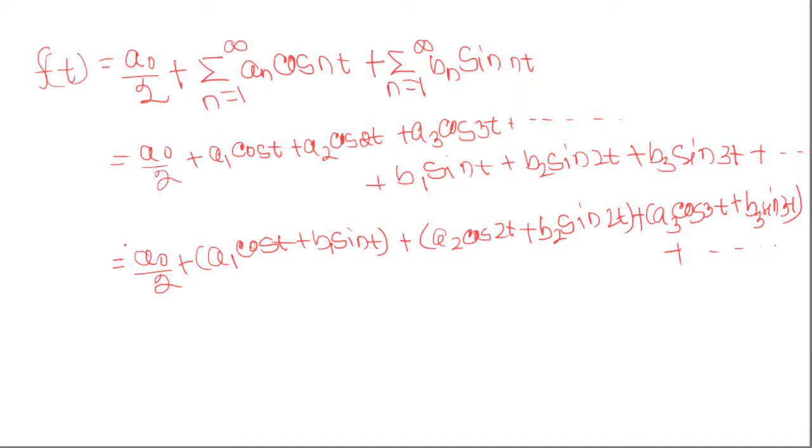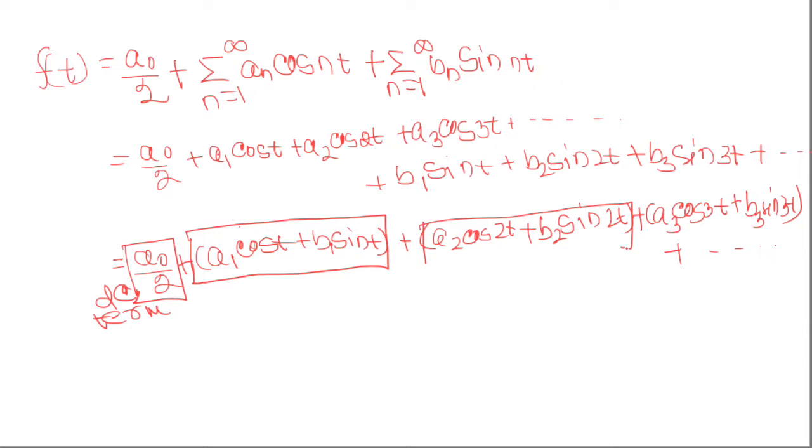Here this a naught by 2 is called the DC term. This a1 cos t plus b1 sin t is the fundamental or first harmonic. This a2 cos 2t plus b2 sin 2t is the second harmonic, and this term a3 cos 3t plus b3 sin 3t is the third harmonic.